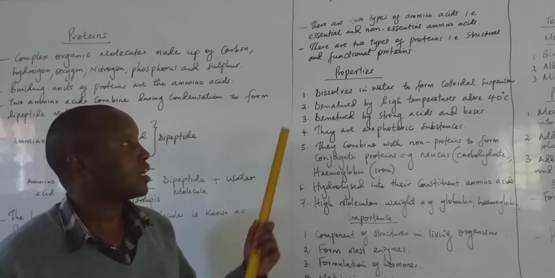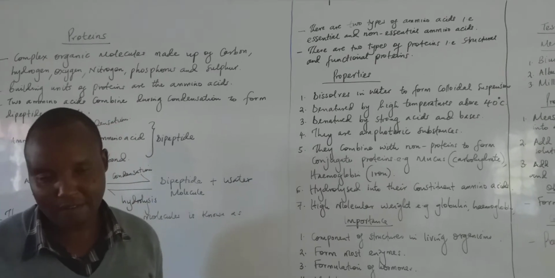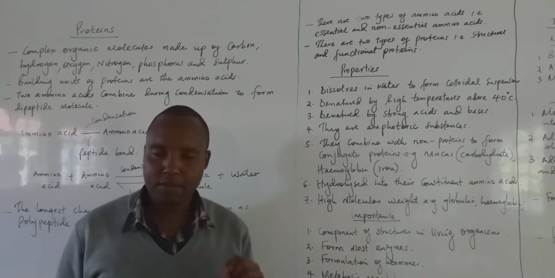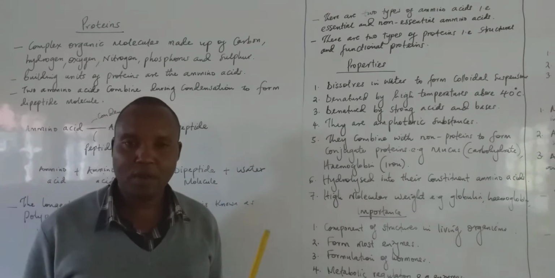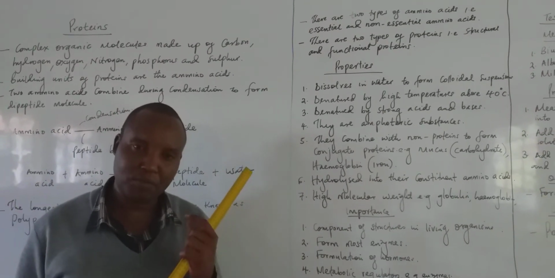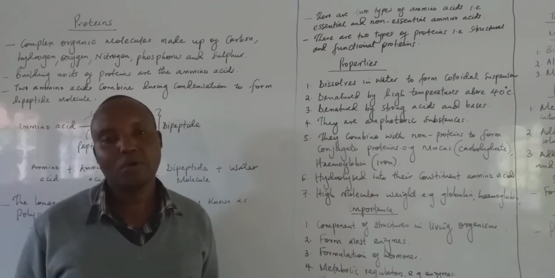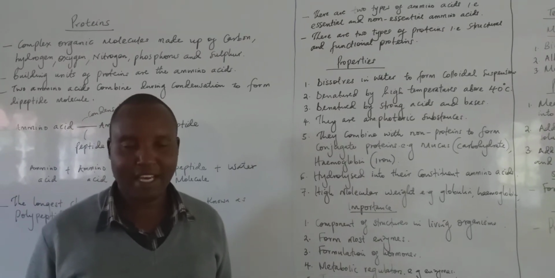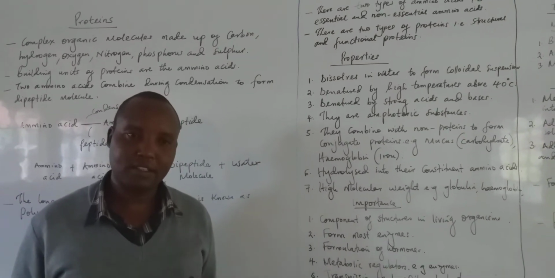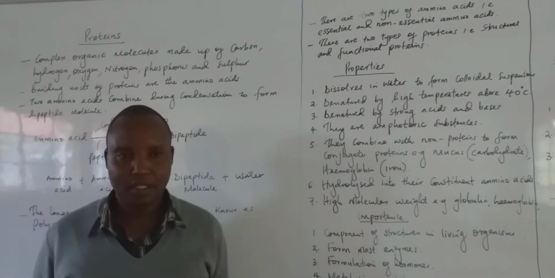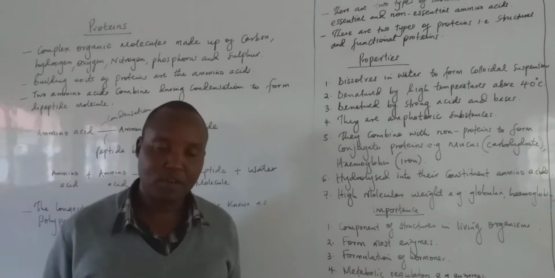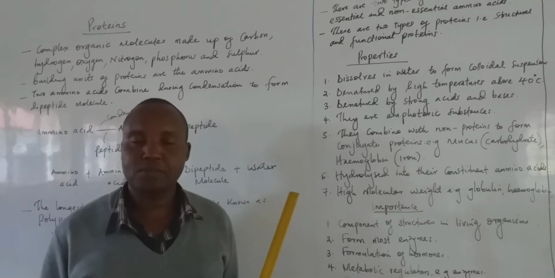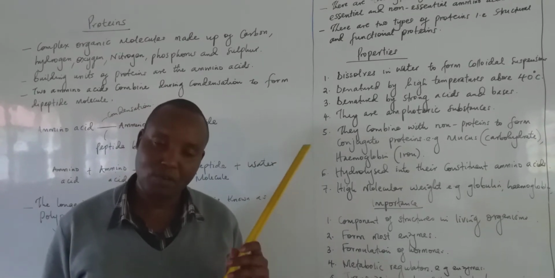Now, there are two types of protein molecules in nature. We have what we call structural proteins, and we have what we call functional proteins. When I talk about structural proteins, I'm referring to protein molecules such as the keratin that forms the hair, the hooves, and the nails. They are referred to as structural proteins, including skeletal muscles.